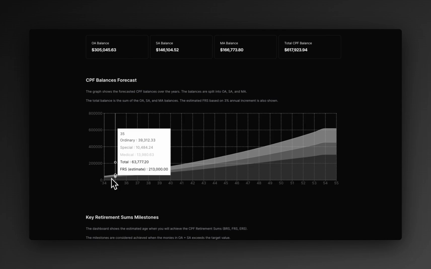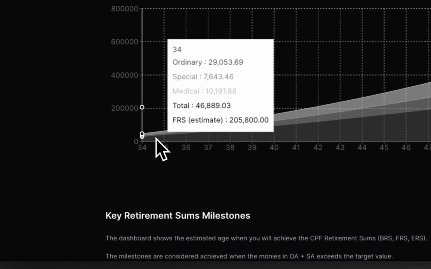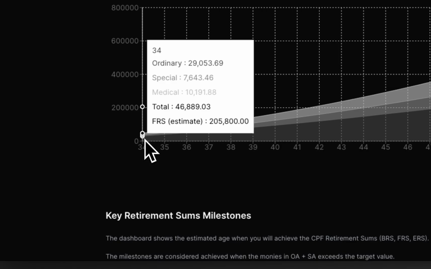And then the next part is the forecast balance. So you can see right now you're 34, and you can see the different numbers under the different accounts, OA, SA, and MA, and the total amount as a balance. And just to help you estimate how you're tracking against the FRS, I'm also displaying the FRS here. So you can see now you're at 46k, but your FRS is at 205k.